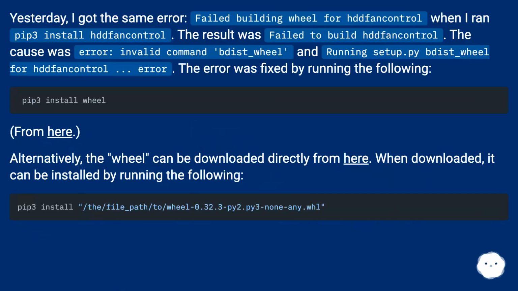Yesterday, I got the same error: "Failed building wheel for fan control" when I ran pip3 install fan control. The result was "failed to build fan control". The cause was "error: invalid command 'bdist_wheel'", and running setup.py bdist_wheel for fan control. The error was fixed by running the following from here. Alternatively, the wheel can be downloaded directly from here. When downloaded, it can be installed by running the following.